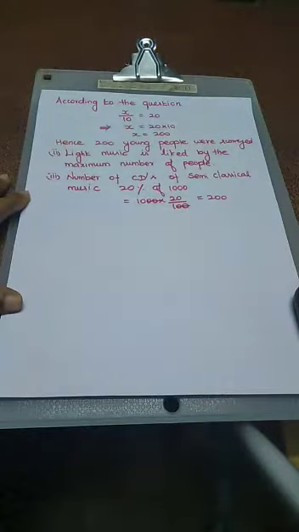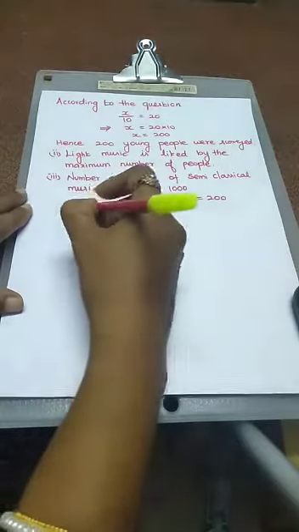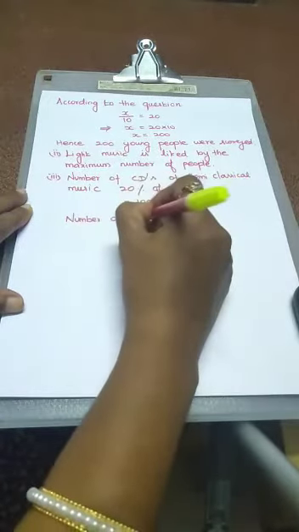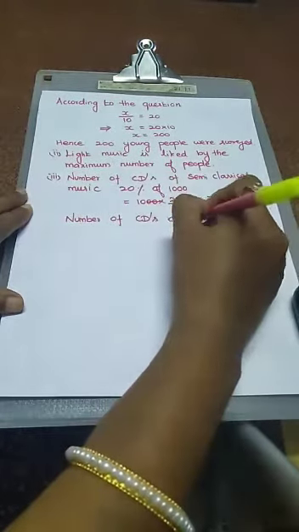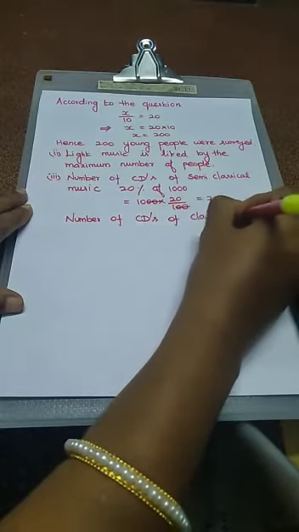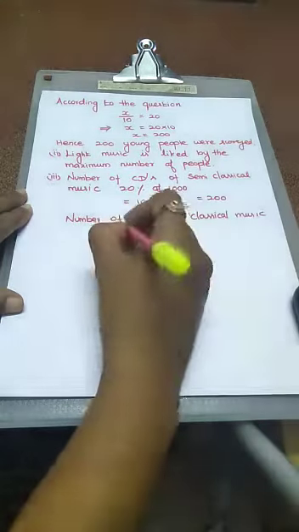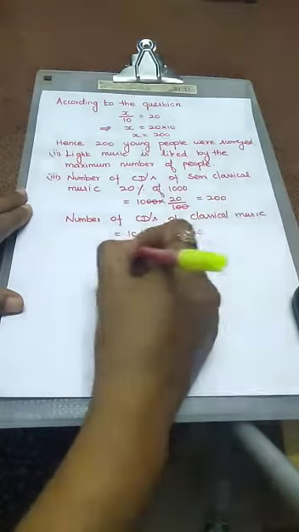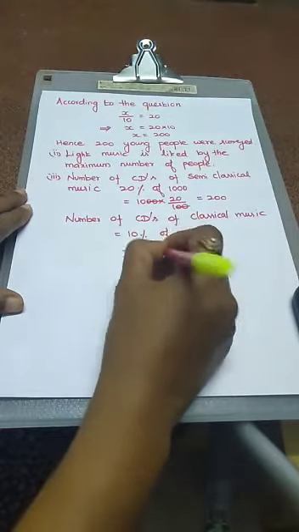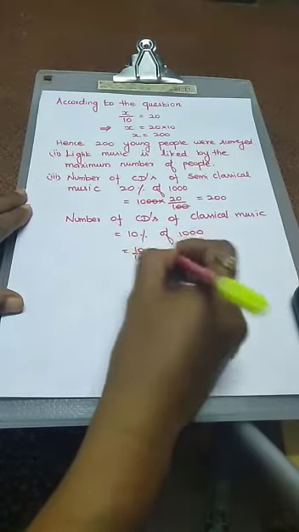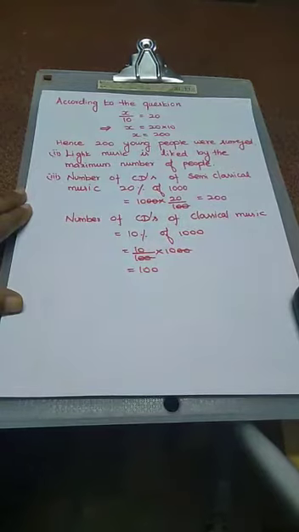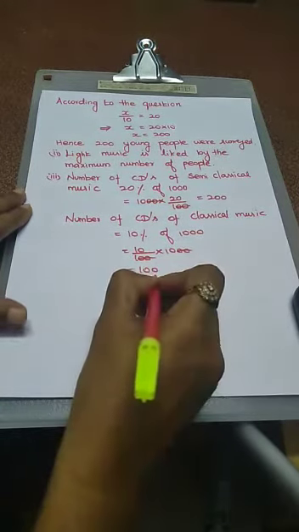Next, the number of CDs of classical music is 10% of 1000. So 10% means 10 by 100 into 1000. Again the zeros cancel, so the answer is 100. So the number of CDs of classical music is 100.